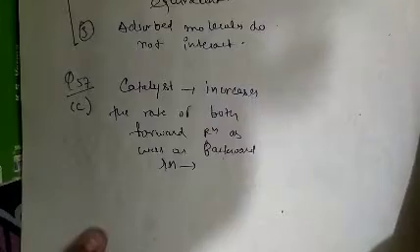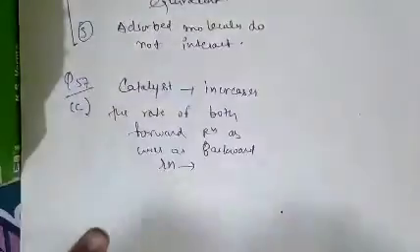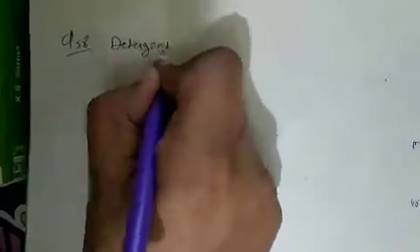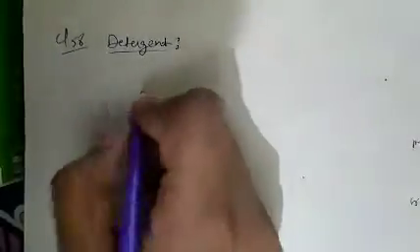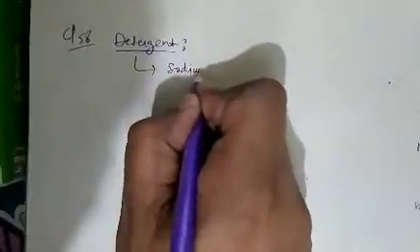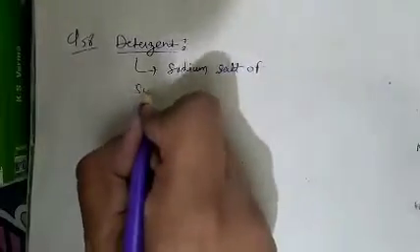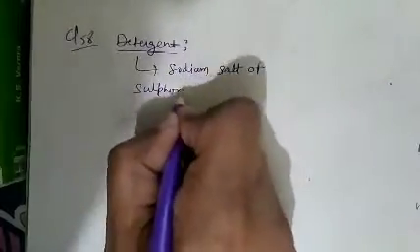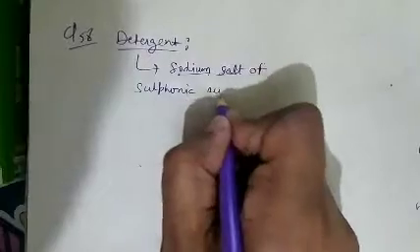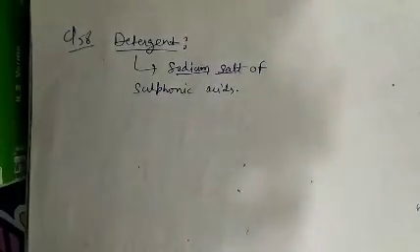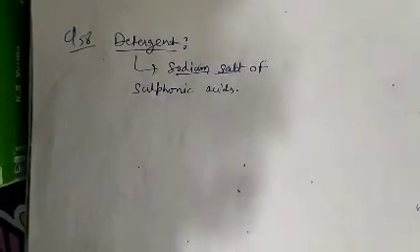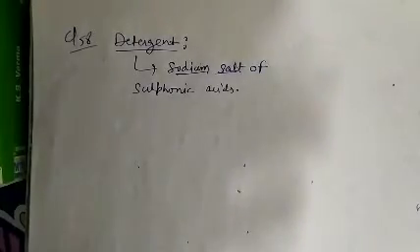See question number 58. Question number 58 is about detergent. As we know, detergents are sodium salts of sulfonic acids. So it is not true that it is a sodium salt of fatty acid.